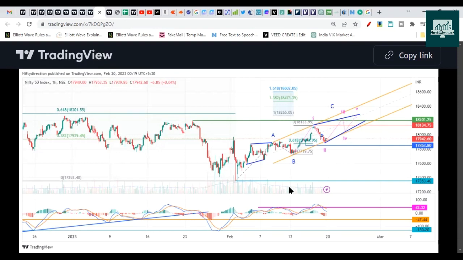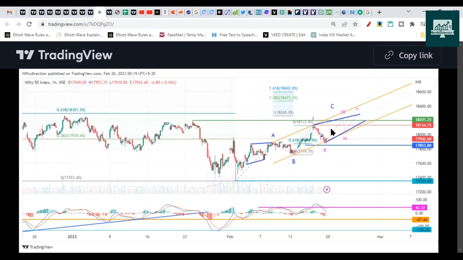From here, we could see a dip, and slowly we will move in this ending diagonal pattern. Maybe two to three sessions will be spent completing this wave pattern, and then we could have the drop. So this is a rising wedge, and it could be an ending diagonal pattern as well. This forms at the top of the trend. From there a significant correction starts, and this is the reversal pattern for us. We need to wait for it.